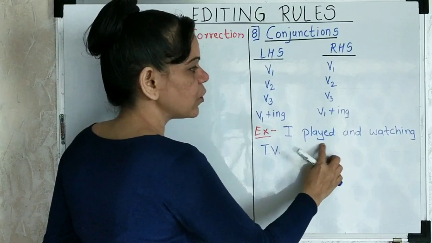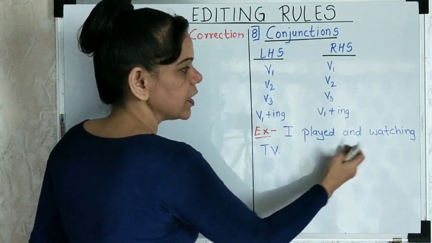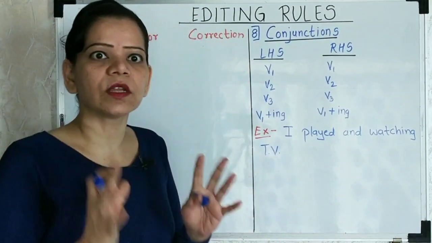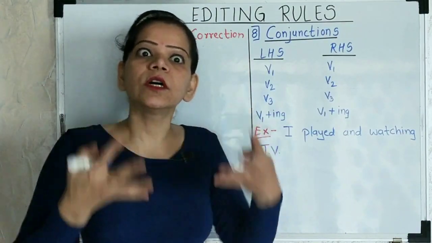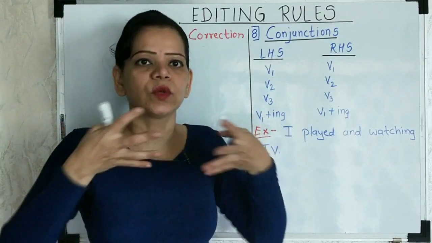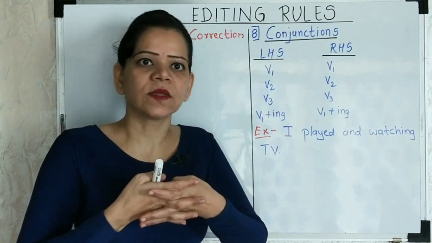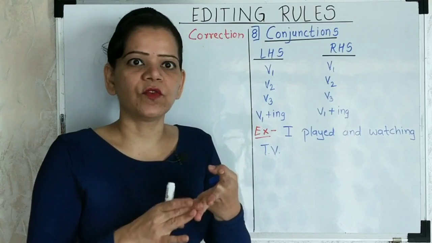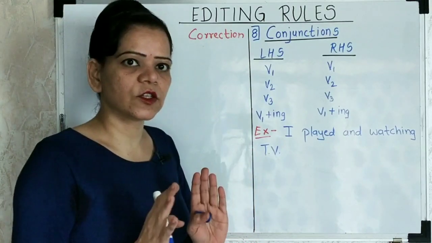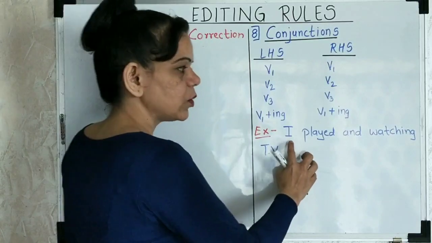If I am going to follow the past tense on the left hand side of the conjunction, which is the conjunction over here? What is a conjunction? It conjoins. The word that joins two ideas, two sentences, two clauses together is called a conjunction. And, if, but, so, yet, as, because, all these are conjunctions. So what do I do over here?